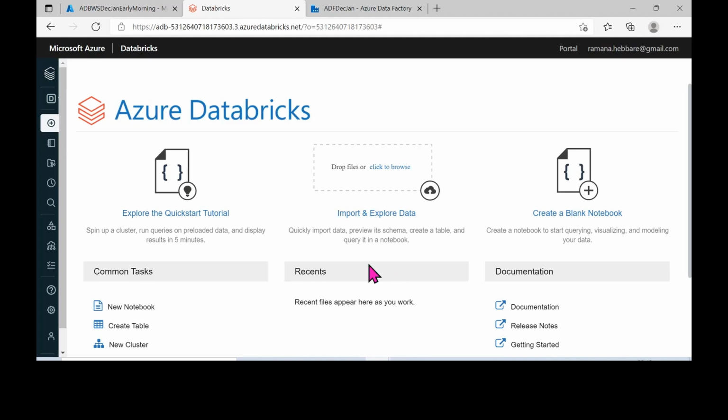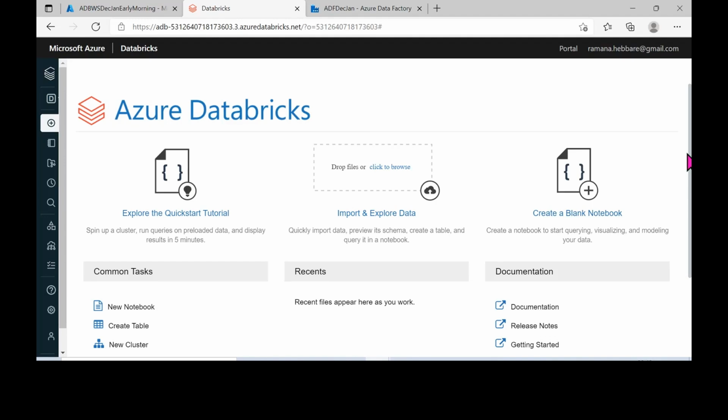So once you import that particular data here, you can just make use of that data and then perform different kinds of transformations, actions, or whatever. Here you can import whatever data you have, be it a CSV file, XML file, JSON file, Excel file, whatever file format you have. That particular file you can just import here.